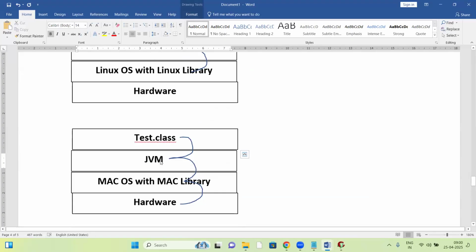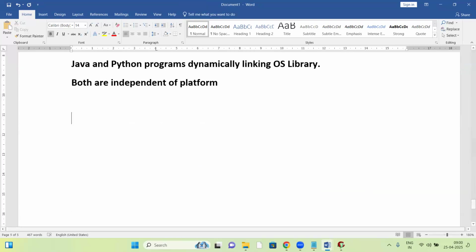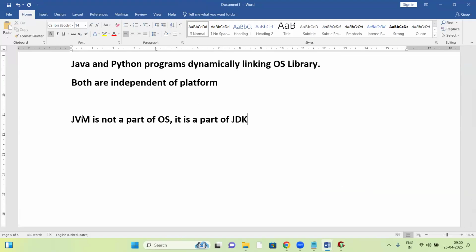Now the question is: is the JVM part of the OS? No, the JVM is not a part of the OS. Then where do we get the JVM from? It is a part of the JDK.